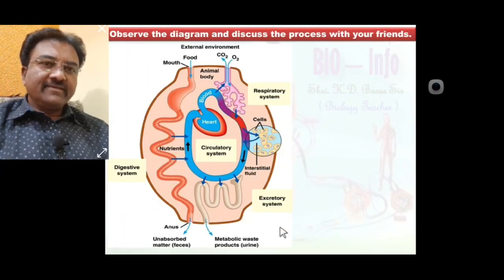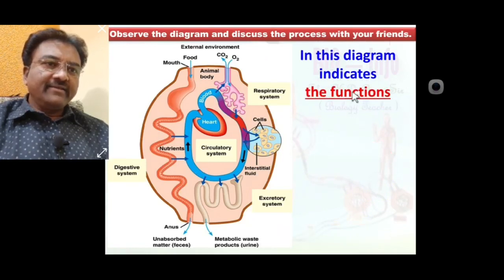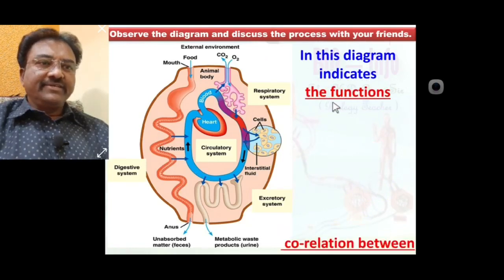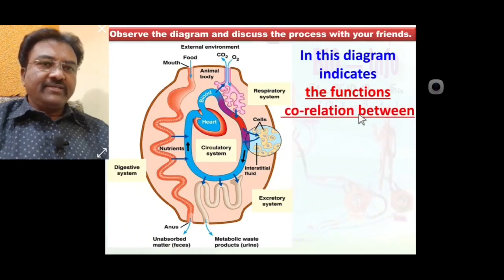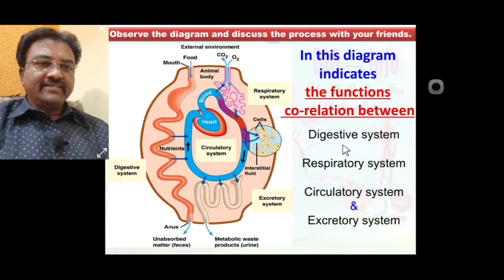This diagram indicates the functional correlation between the digestive system, respiratory system, circulatory system and excretory system.